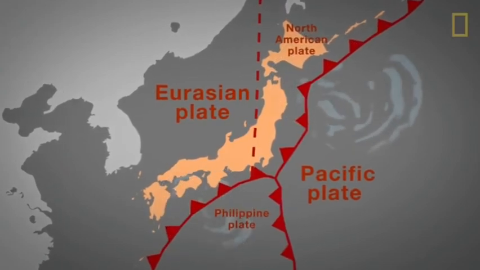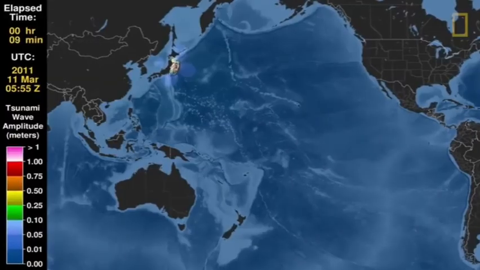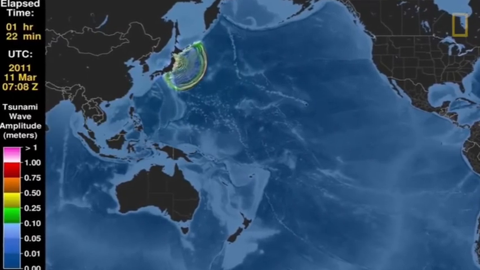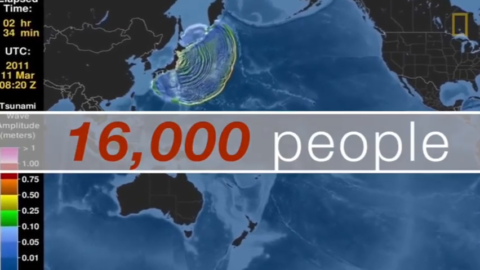The word tsunami originates from Japan, a country that sits on a geographic location that makes it an easy target for these natural disasters. In 2011, it was struck by a tsunami that claimed nearly 16,000 lives.